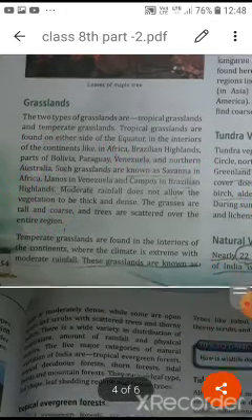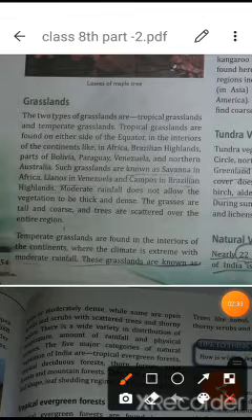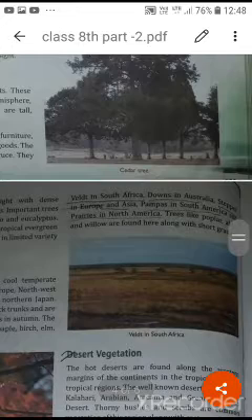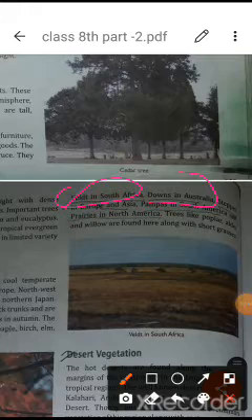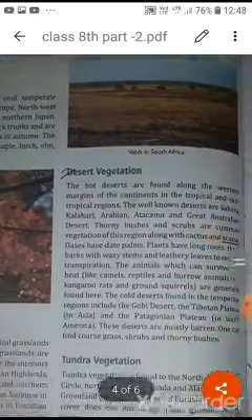If you talk about the temperate grasslands, temperate grasslands are found in the interior of the continent where the climate is extreme with moderate rainfall. These grasslands are known as the veld in South Africa, downs in Australia, steppes in Europe and Asia, pampas in South America, and prairies in North America. So these are all temperate grasslands. I have already explained to you the meaning of temperate, and you have to understand the tropical and the temperate one.